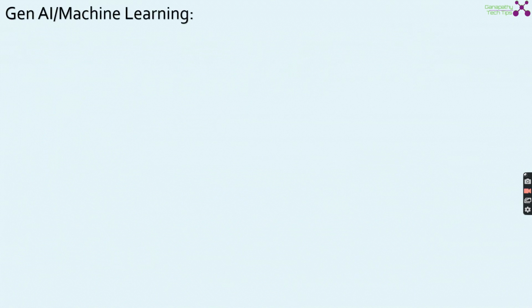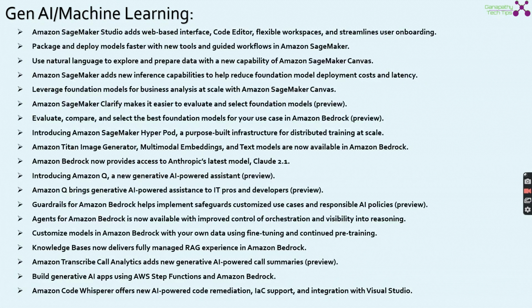Gen AI and machine learning. To be very frank, re:Invent 2023 is predominantly focused on this specific area. So, a lot of announcements happened on Gen AI and machine learning. So, here it comes. Amazon SageMaker Studio adds a web-based interface, code editor, flexible workspaces, and streamlines user onboarding.